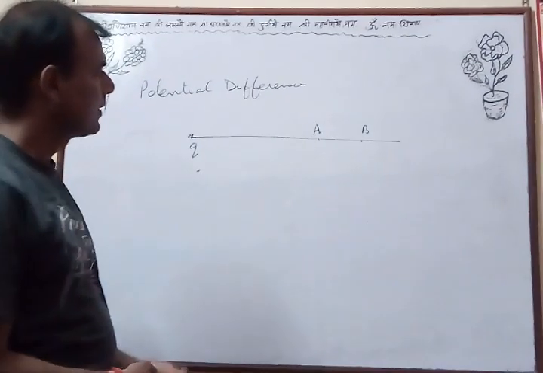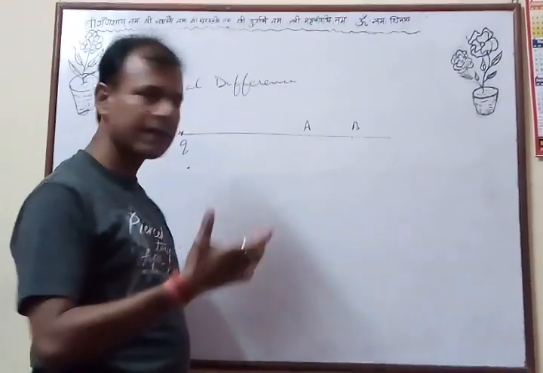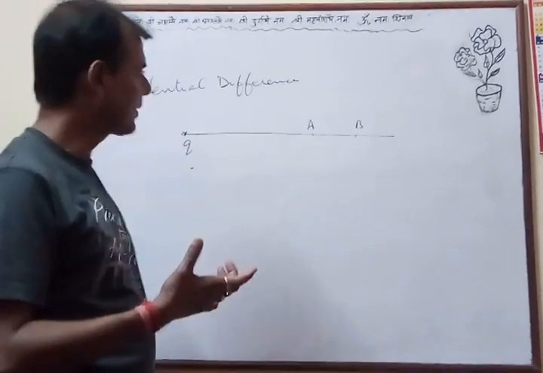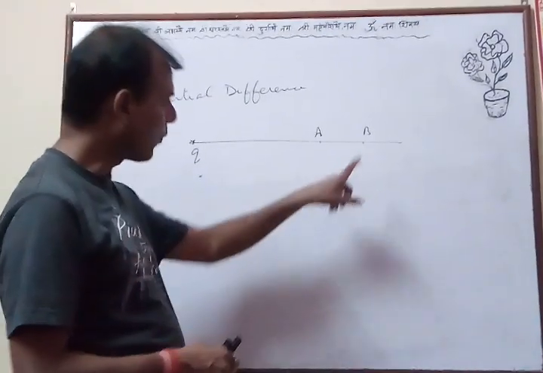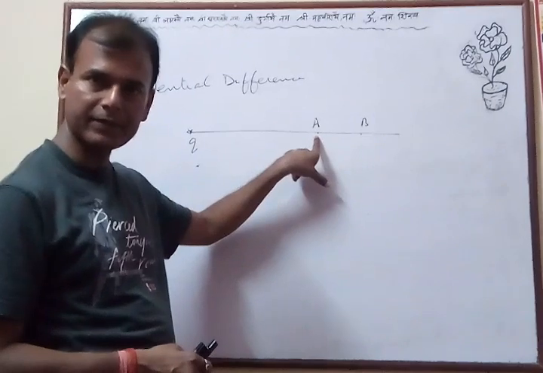The next definition is potential difference. It is defined as the work done by an external agent in moving a unit positive test charge from one point to another point in the electric field.